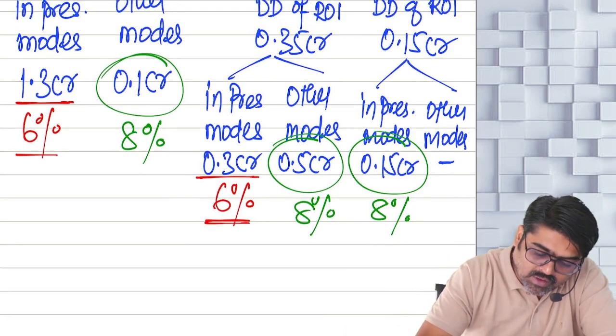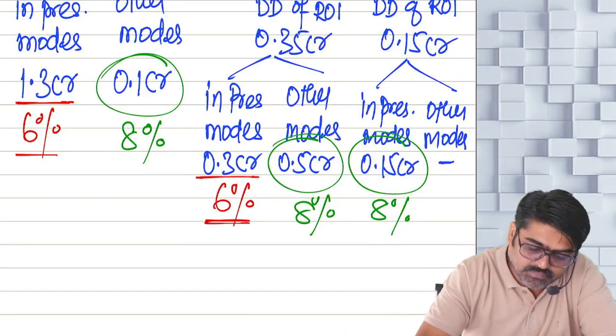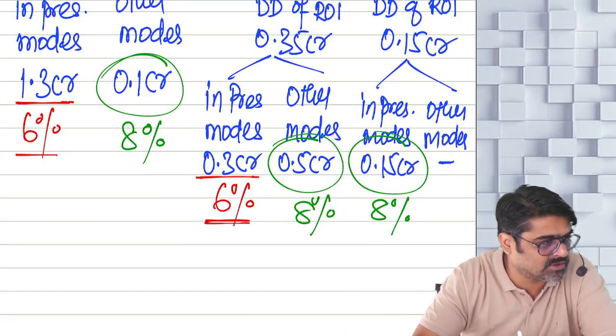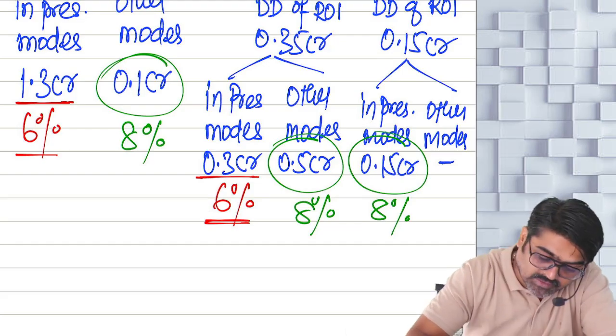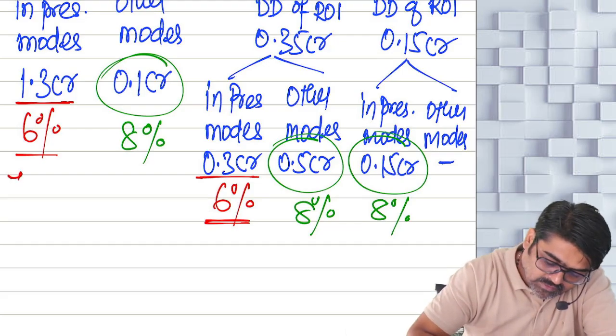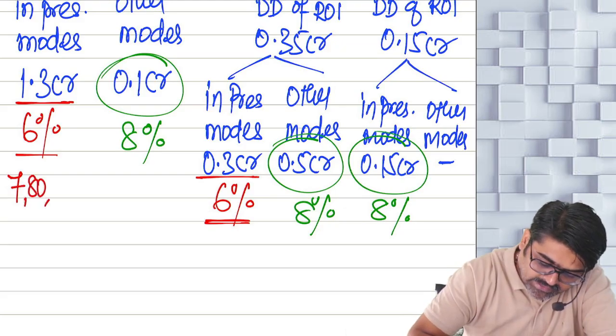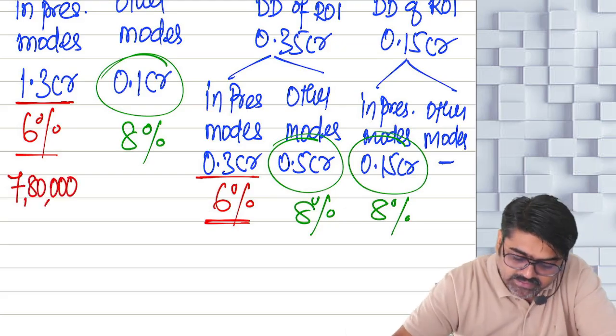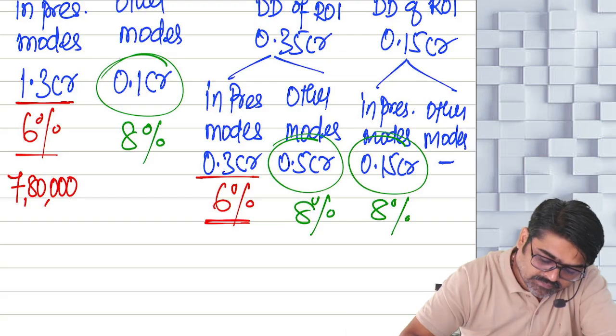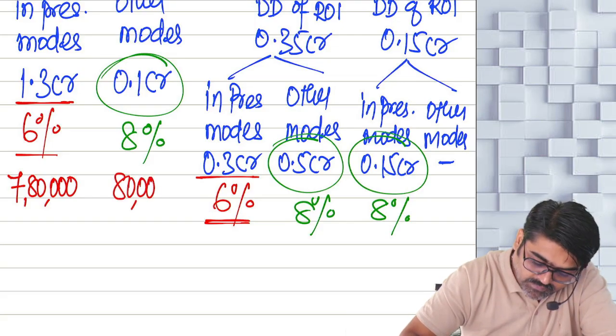So calculate 6% of 1.3 CR. Don't do 1.3 into 6%. 1 crore 30 lakhs into 6%: 7 lakh 80,000. Then 10 lakh into 8%: 80,000.